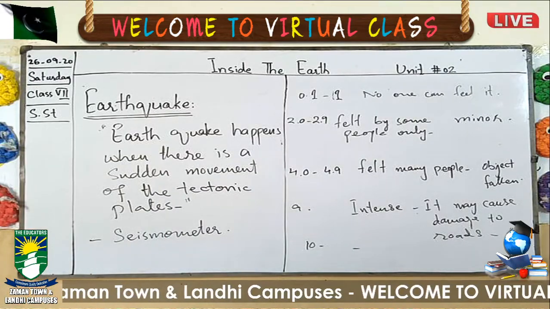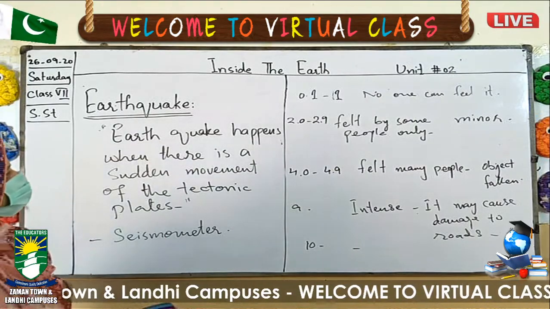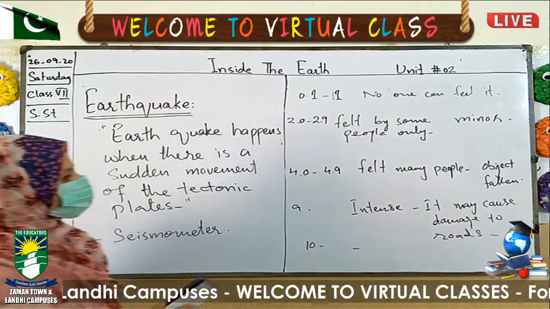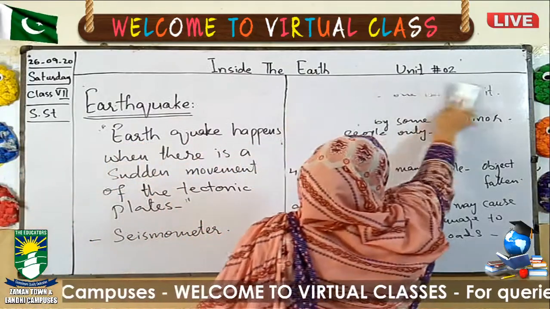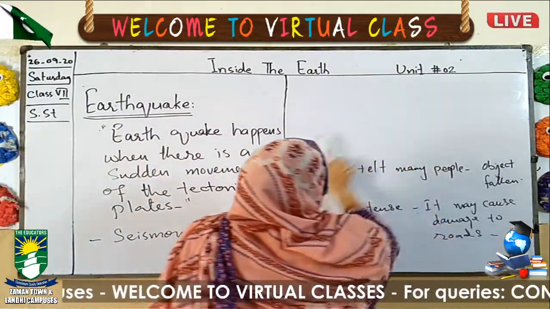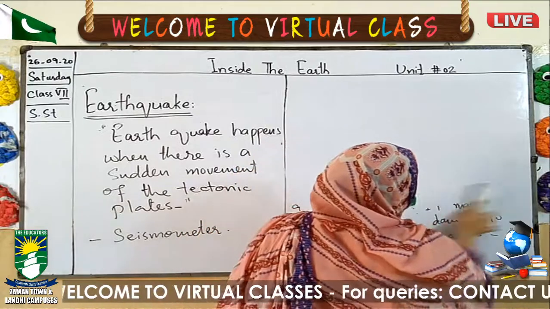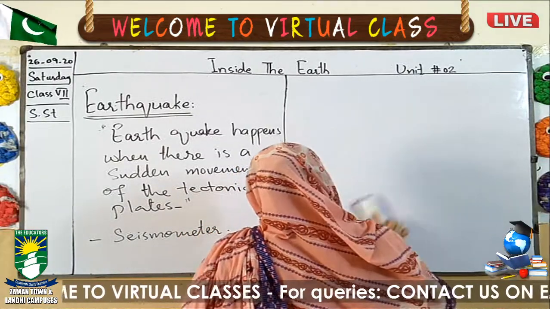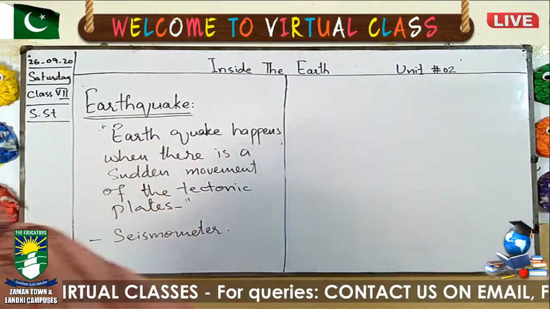The next one is tsunami. Basically, what is a tsunami? A tsunami is a form of earthquake that occurs under the ocean.